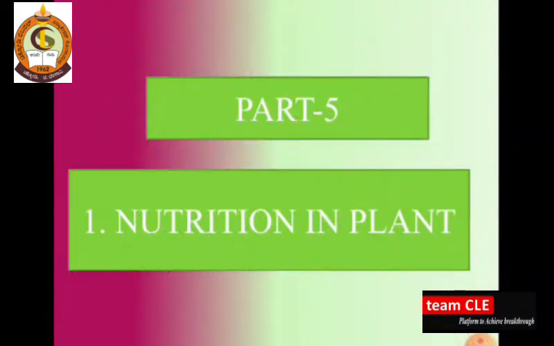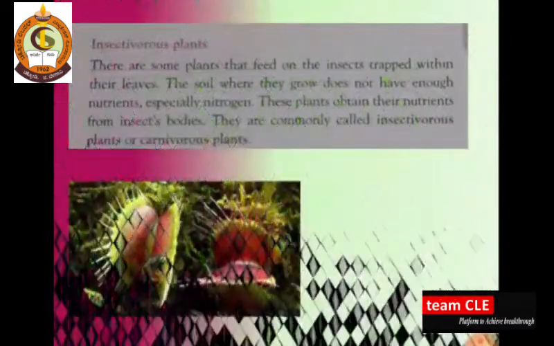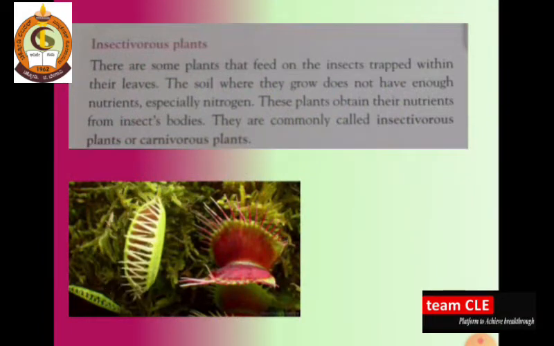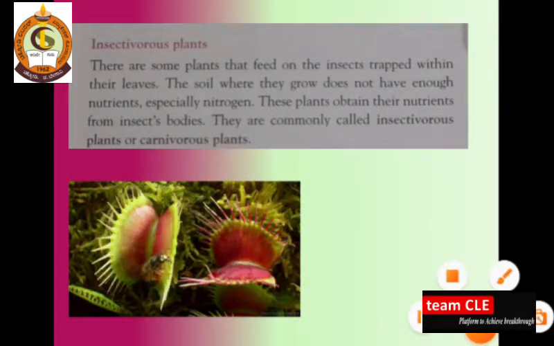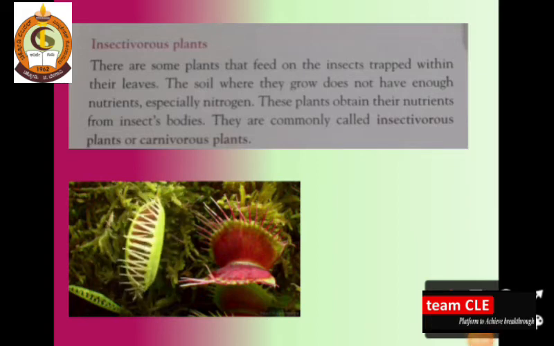So, here you can see this is part 5 of nutrition in plants, where we are going to discuss the concept of insectivorous plants. Just see this image. What happens here?